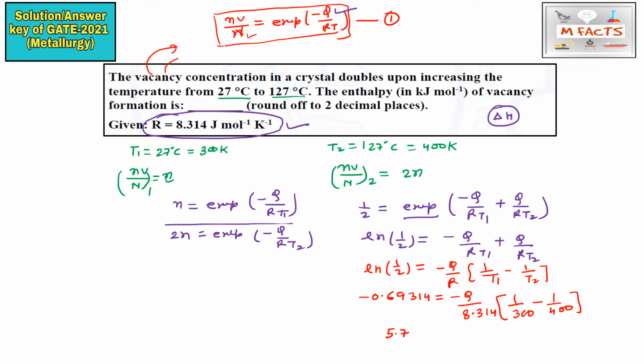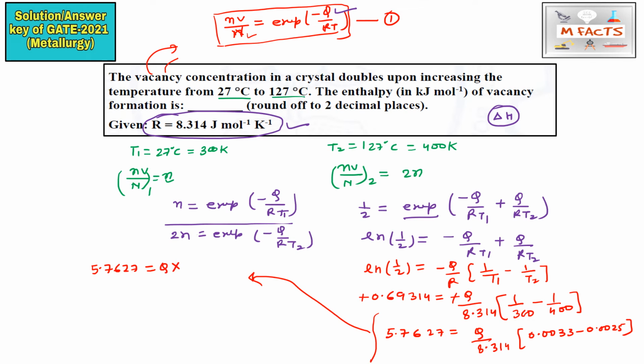Now sort this equation. The minus signs cancel, so 5.7627 times 10 to the power minus 5 equals Q by 8.314 times (0.0033 minus 0.0025). Solving this step, we get 5.7627 equals Q into 0.00083, so the Q value will be about 6943.